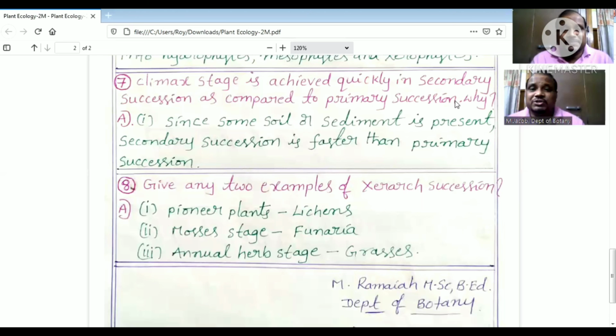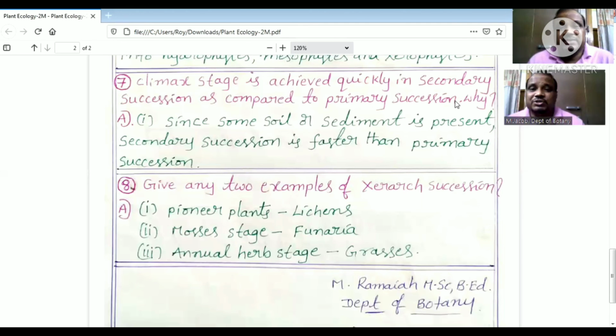So here climax stage is achieved quickly in secondary succession as compared to primary succession. Since some soil or sediment is present, secondary succession is faster than primary succession.